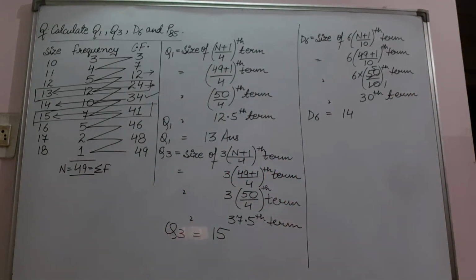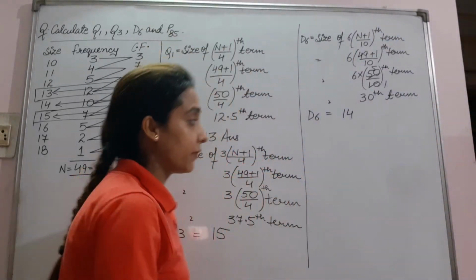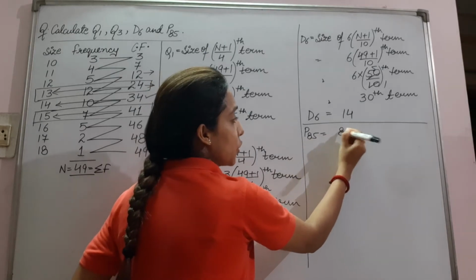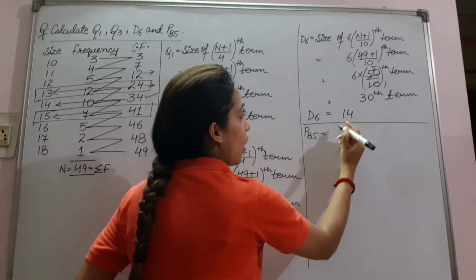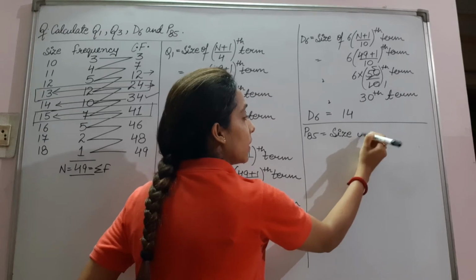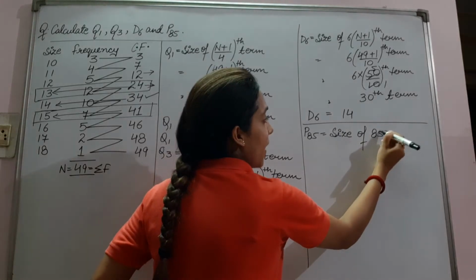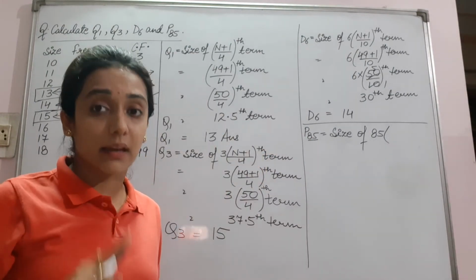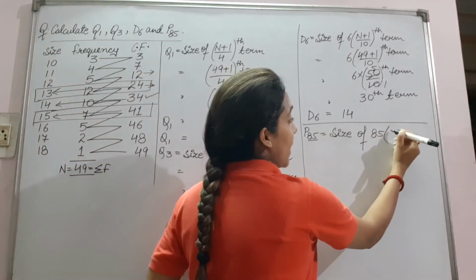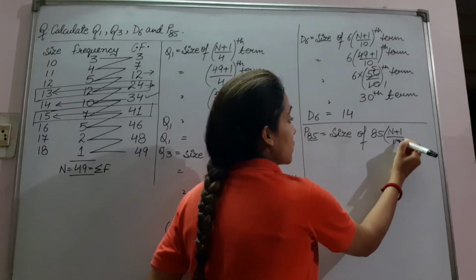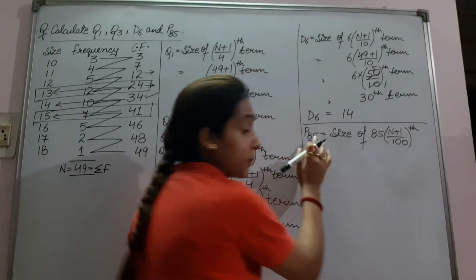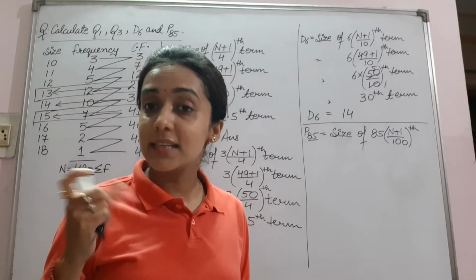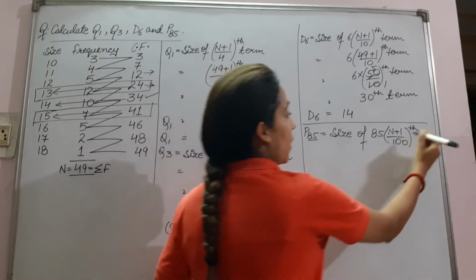Now, P85. P85 is equal to size of 85. Whatever is here, we have to write it at the start. 85 multiplied by n plus 1 upon 100, because it is percentile.